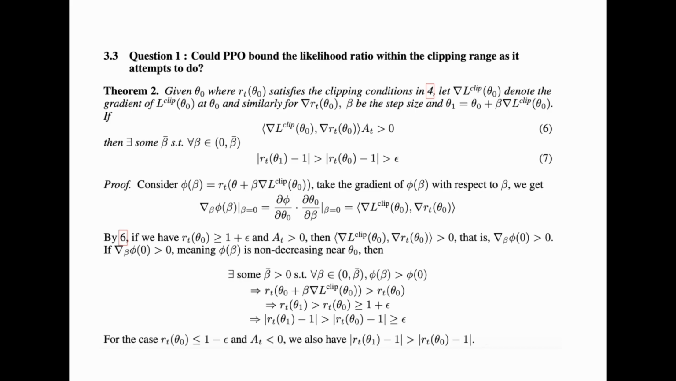So the likelihood ratio would be greater than the original likelihood ratio, and since it is out of the clip range in the first place, it is exceeding the clip range even more. This could also be justified by the condition that the likelihood ratio is smaller than 1 minus epsilon, which is also out of the clip range, and the advantage function being smaller than 0. It would add a minus sign to all things, but result in the same conclusion.